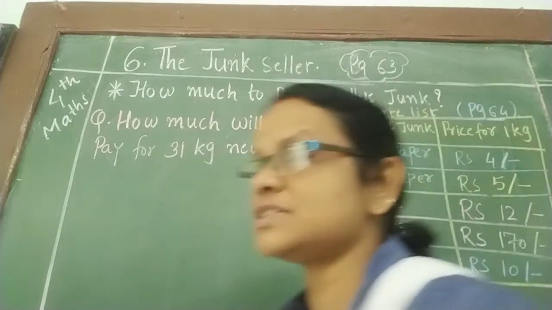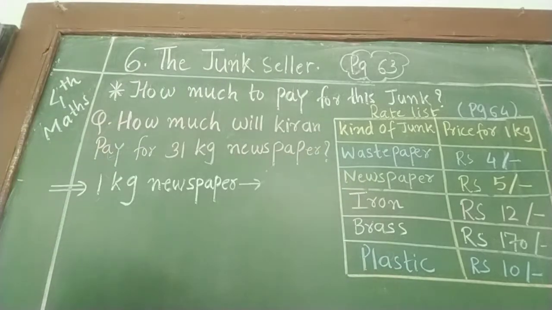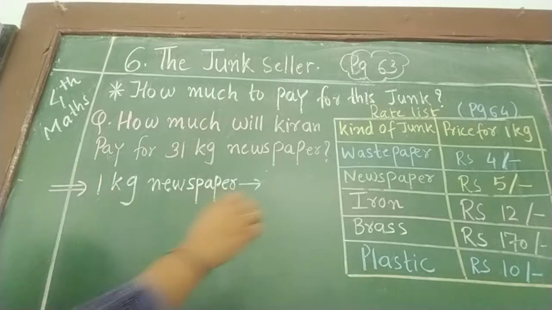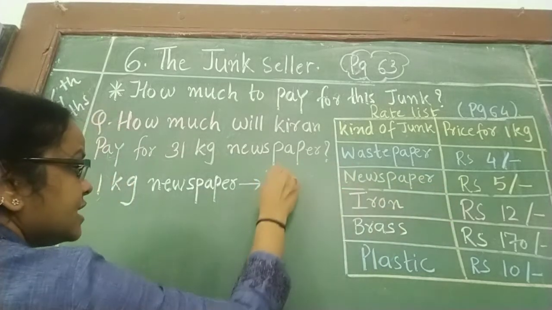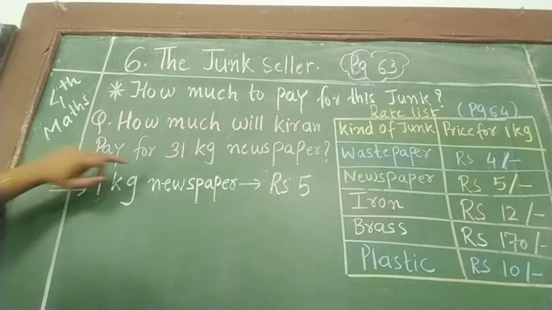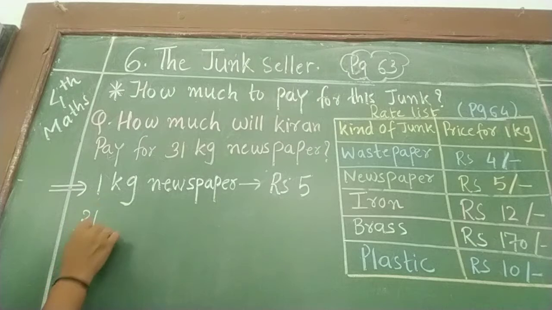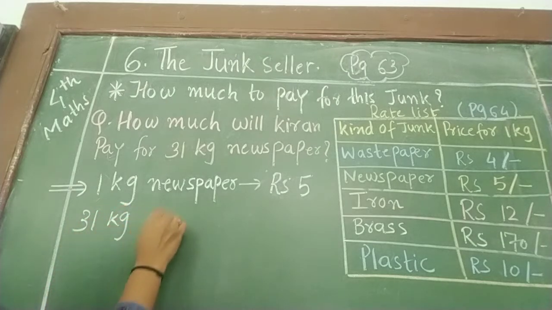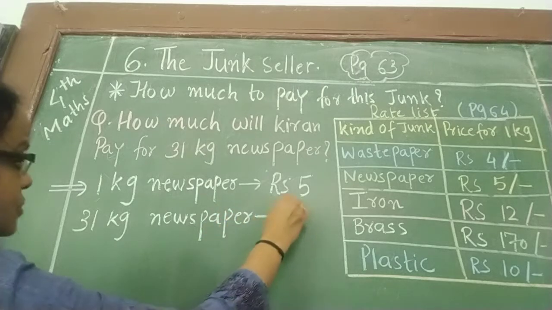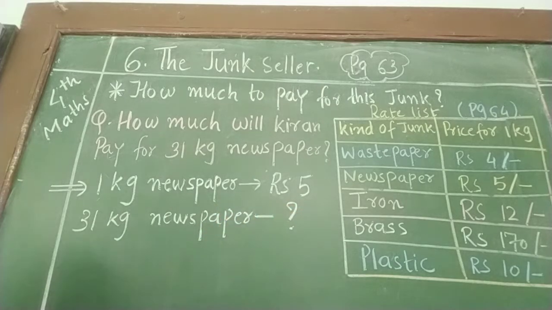Let's write the sentences for that. Right? If 1 kg newspaper है, तो she will give rupees 5. 5 रुपये उसको मिलेंगे और वो देगी. And they are asking for the 31 kg. So what will we write? 31 kg newspaper. We have to find out. So हम इसको क्या रखेंगे यहाँ पे? Question mark. Given for the 1 kg newspaper and asking for the 31 kg newspaper. Given for the less and asking for the more.